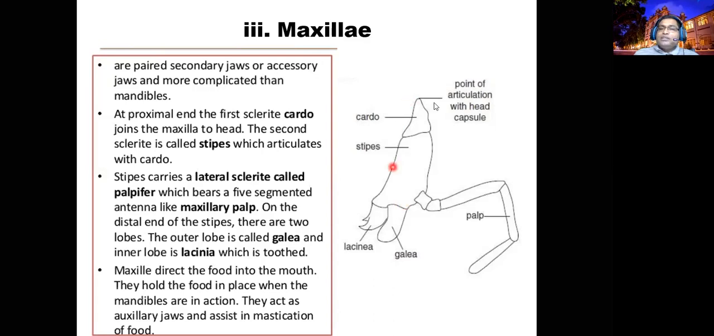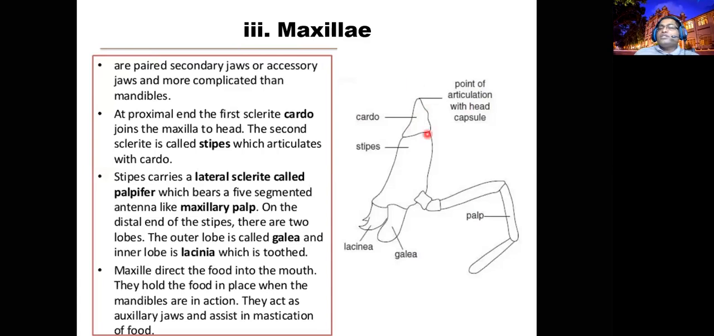In the maxillae, you can expect different sclerites. Sclerites means plate-like structures joined together to form the maxillae. The first sclerite we call the cardo. This is proximal. Here the cardo joins with the head with a monocondylic joint. It has one hinge joint, not two. Then it can move here and there, whichever way the bone can join.